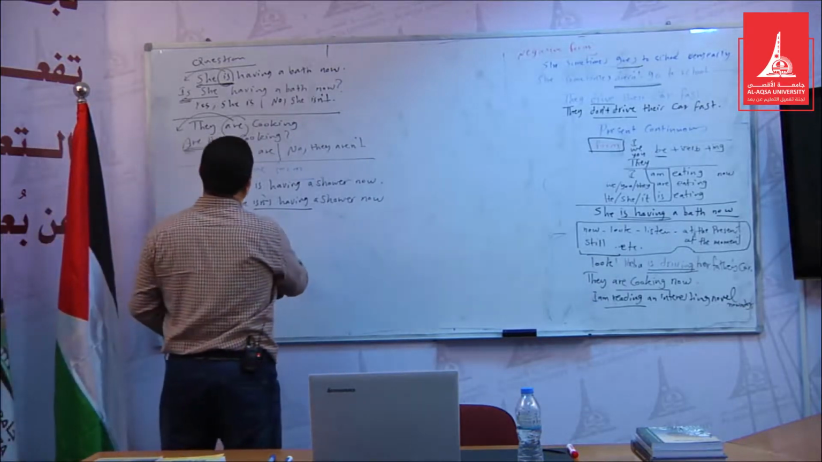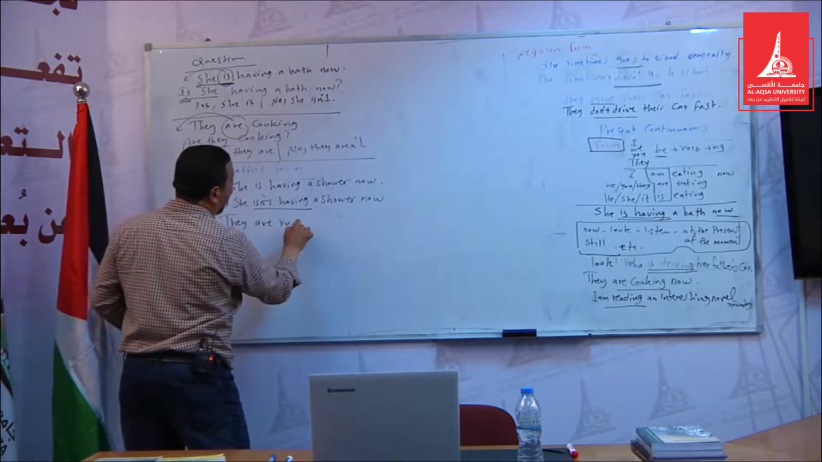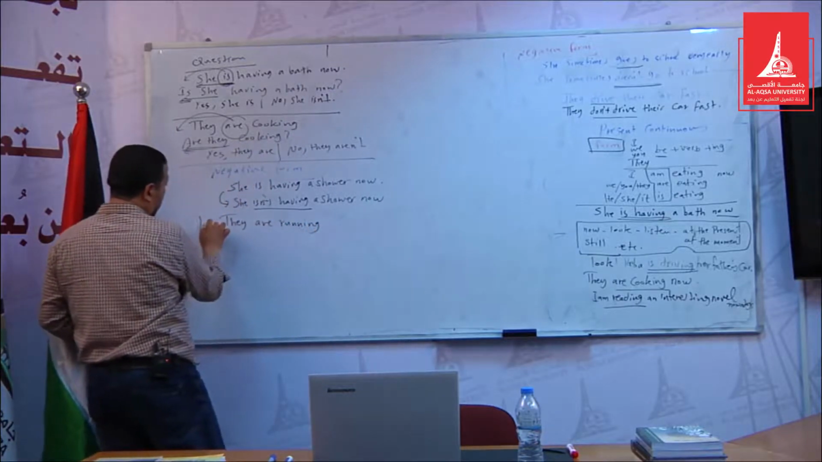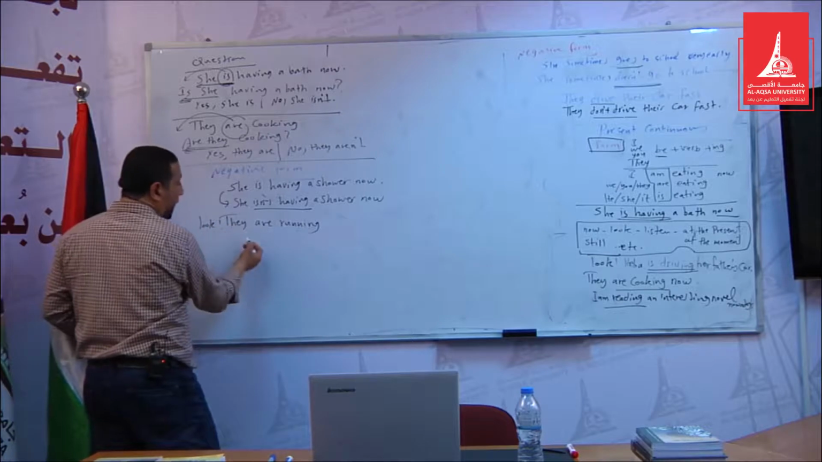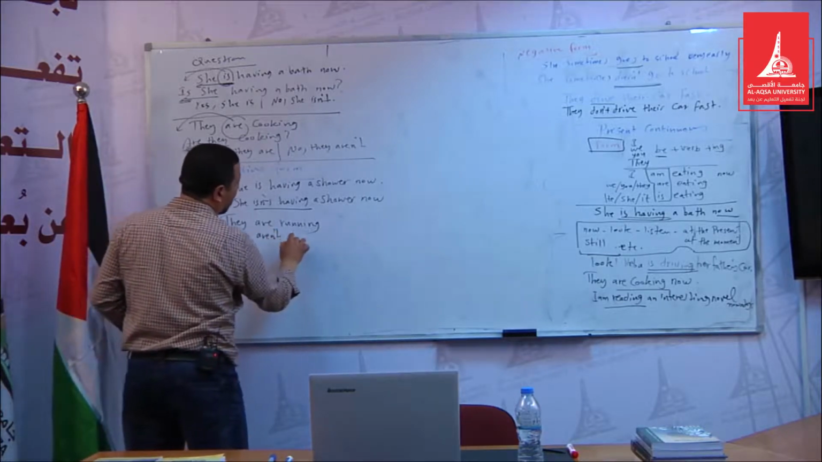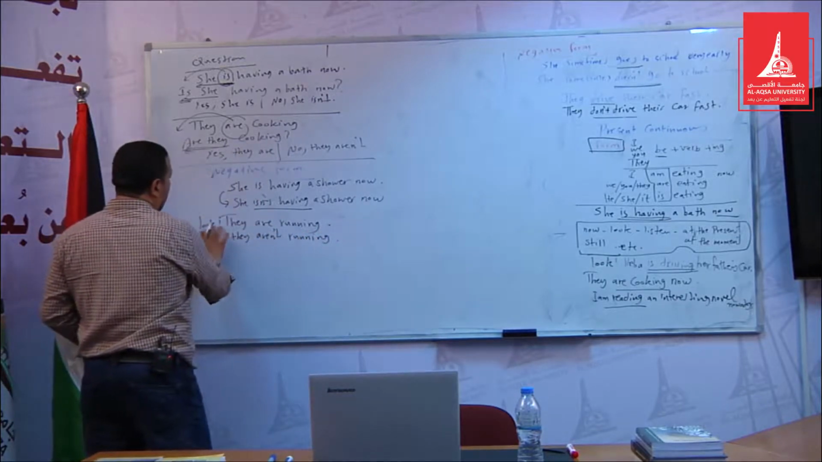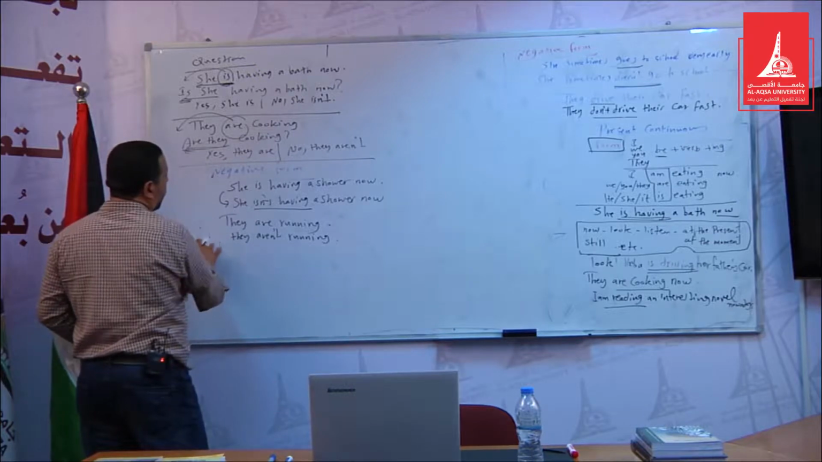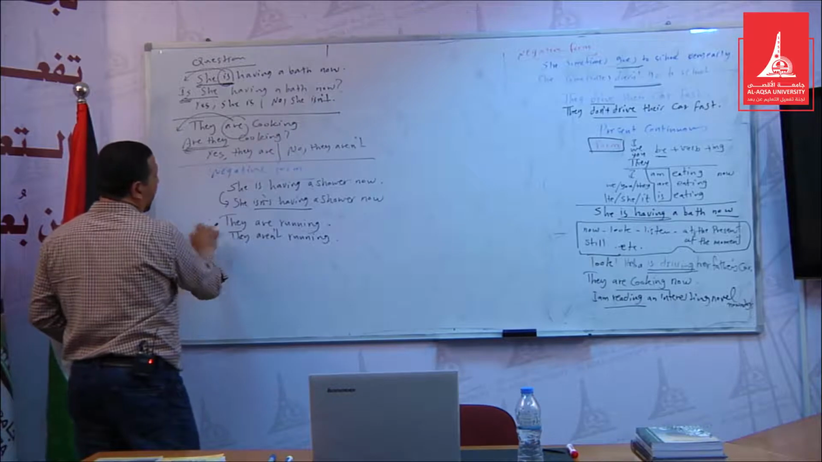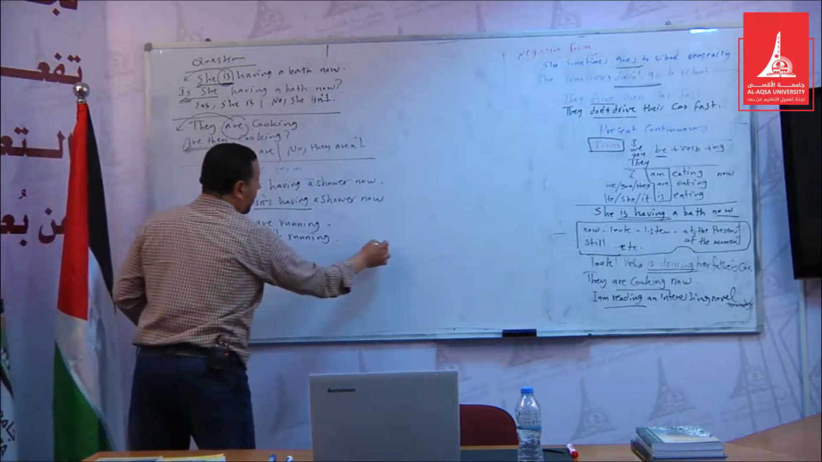Another example: they are running. Look, they are running. The negative form is "they are not running," without "look" even. So they are not running. It's very easy.